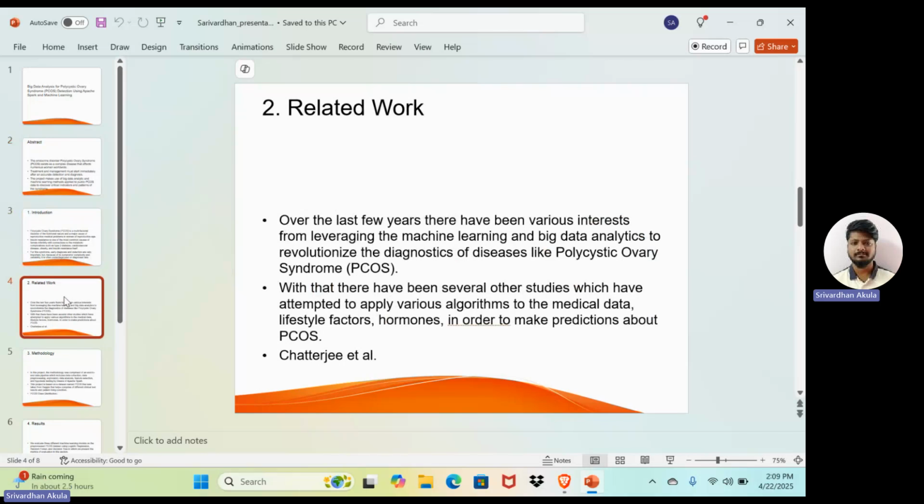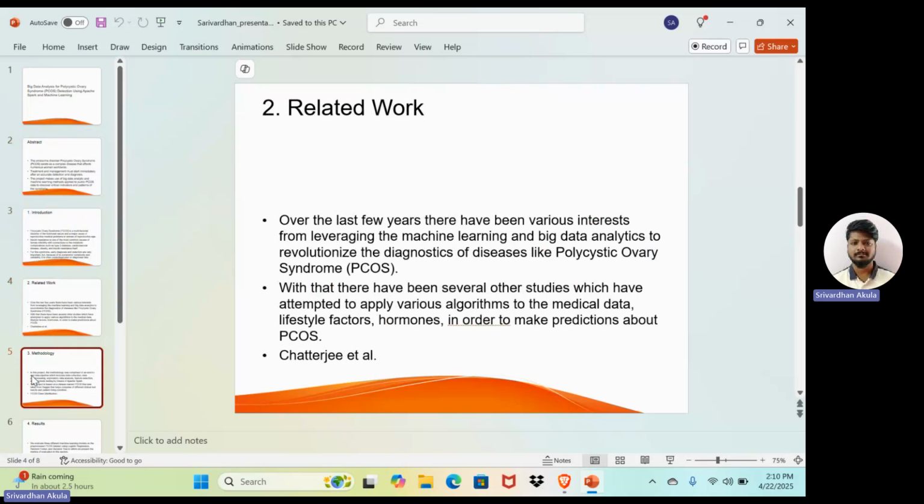For related work, over the last few years there has been growing interest in leveraging machine learning and big data analytics to revolutionize the diagnostics of diseases like polycystic ovary syndrome, PCOS. Many researchers have tried using computer models to understand these health issues, and they have looked at things like hormone levels, lifestyles, and test results. We wanted to go further by using a big data tool, Apache Spark, that lets us work with much more data and faster.